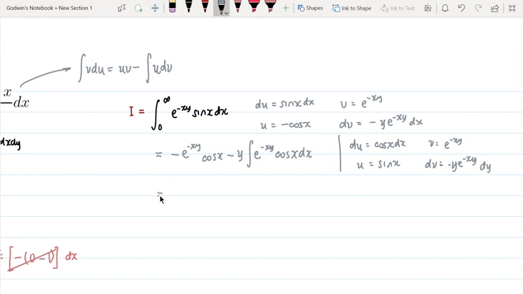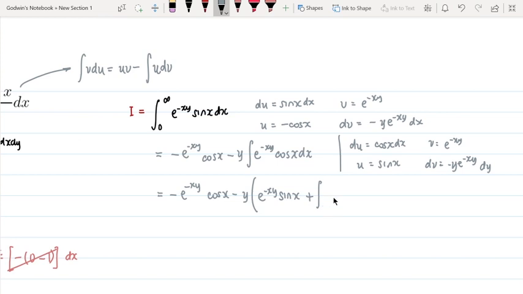And so, mag-parenthesis tayo when we encounter this term, minus y times, so this is now uv, so e to the negative xy sine x, yes, okay, minus, this is negative times positive, so it cancels out with this one, it becomes positive.